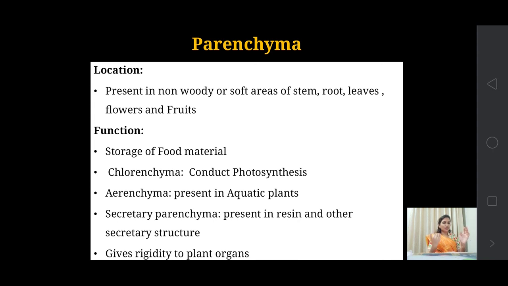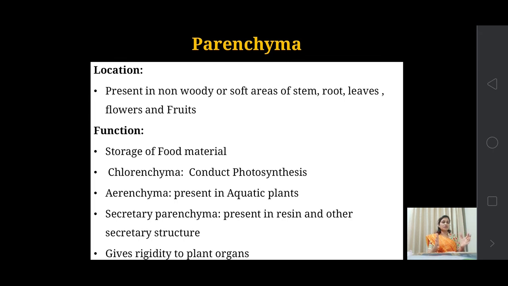Now we have seen in this lecture the first simple tissue, parenchymatous tissue. We now know the structure of parenchymatous tissues, the functions related to various types of parenchymatous tissues, what the characteristics of parenchymatous tissues are, where they are located, and in which parts of the plant body they are present.